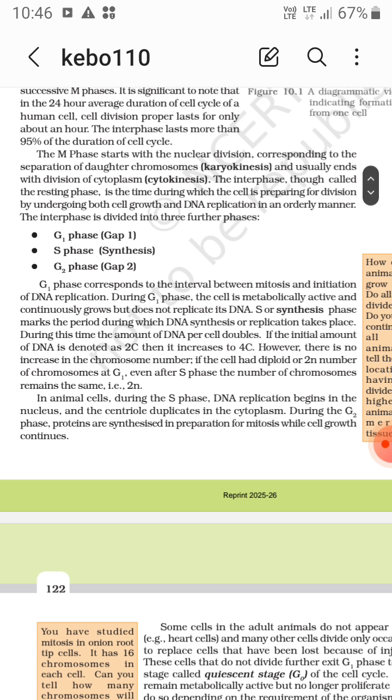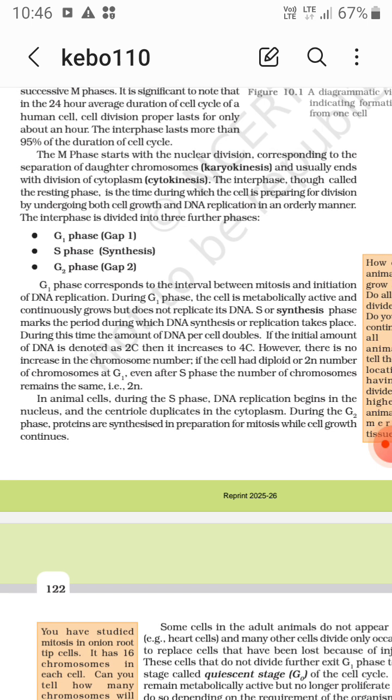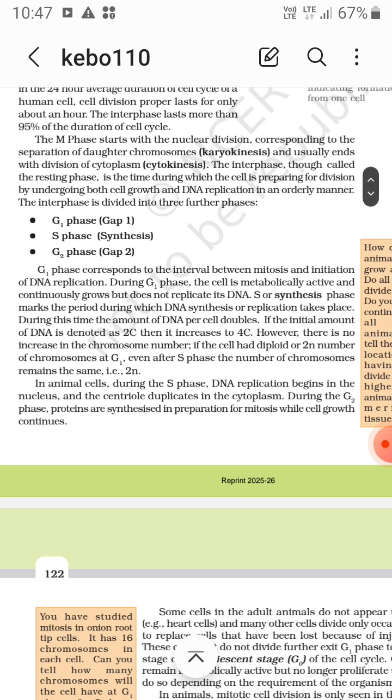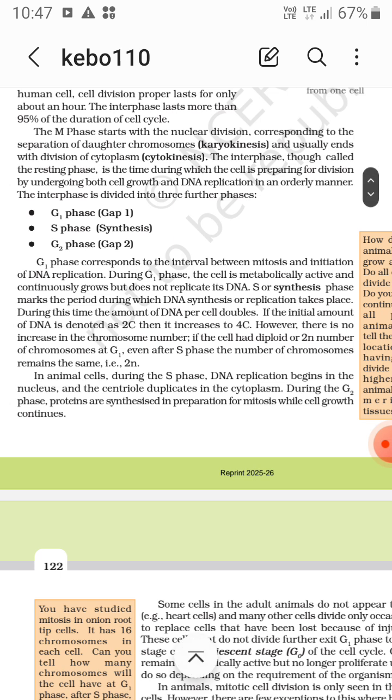Now S, or synthesis phase, marks the period during which DNA synthesis or replication takes place. During this time, the amount of DNA per cell doubles. If the initial amount of DNA is denoted 2C, then it increases to 4C. However, there is no increase in the chromosome number.